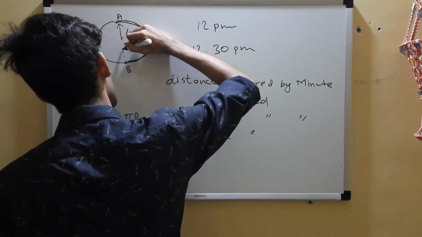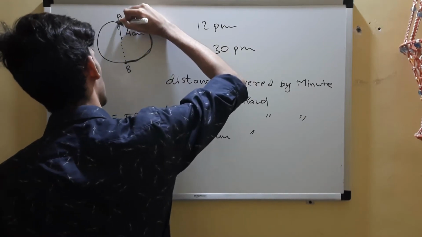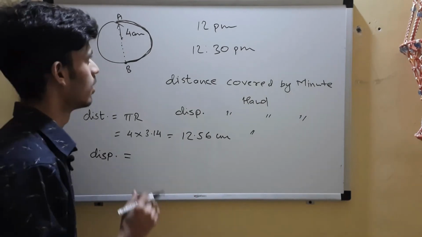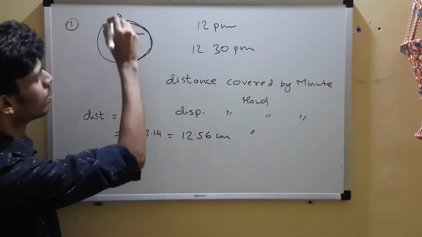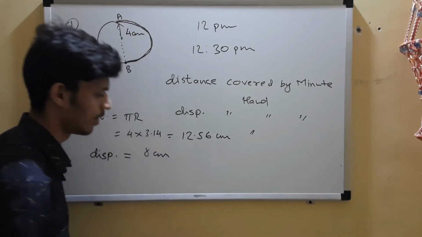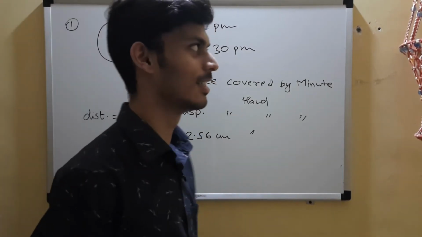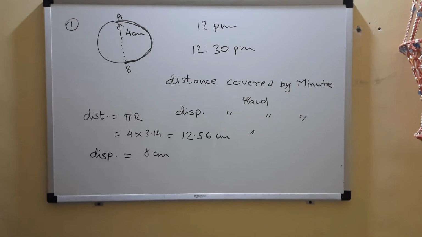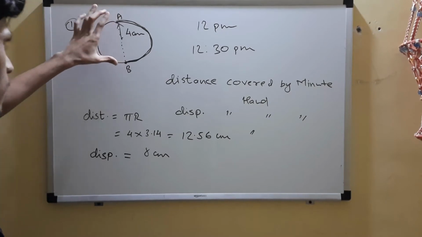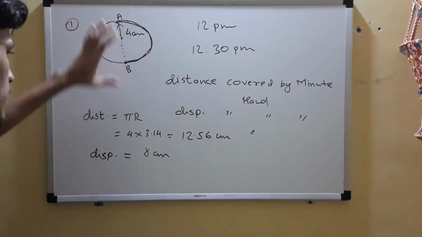So can you see this? This diameter is the shortest length from A to B. So what is the length of the diameter? 8 centimeter. Easy peasy. That is the displacement. So question 1 was very easy. Distance is the entire path length and displacement was the shortest distance from A to B, which is this.